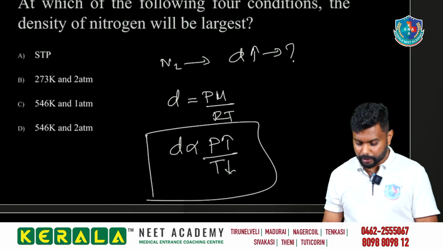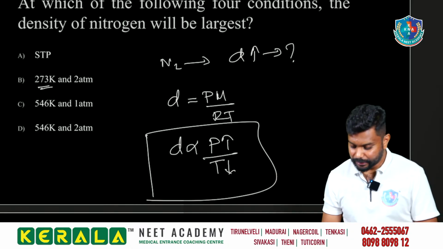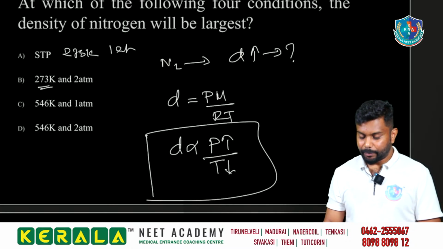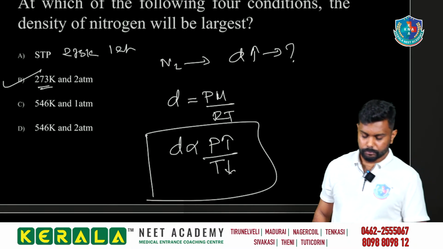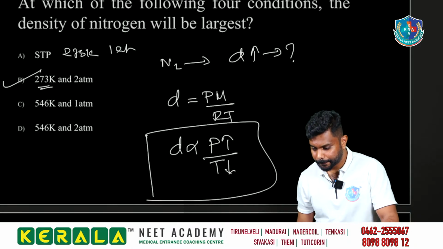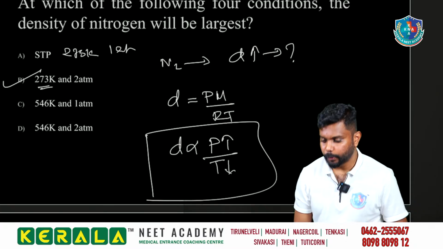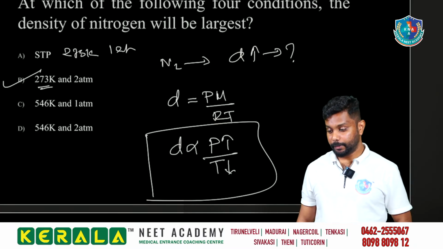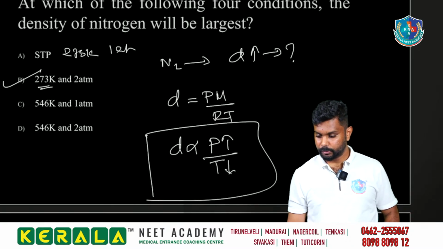So where is the lower temperature here? It is at 273 Kelvin, and at that time the pressure should be higher. STP means 273 Kelvin and 1 atm. So with low temperature and high pressure, option B is our answer. You got it, right? Sure? Good. Option B. Good. Why, Manisha? Rejoin. Good.